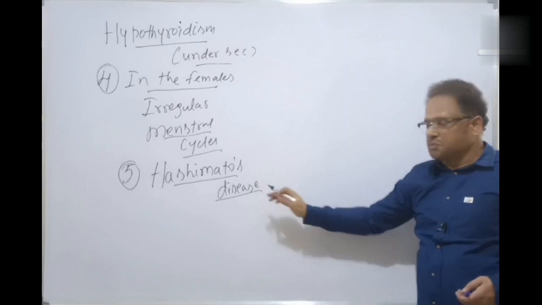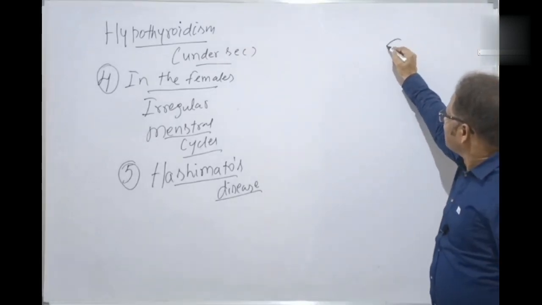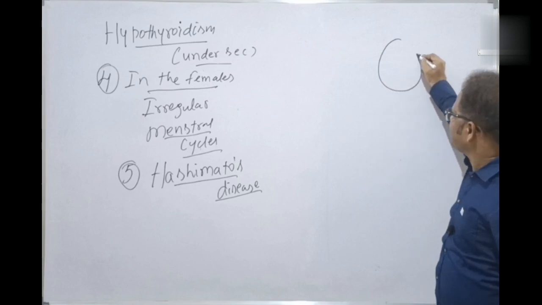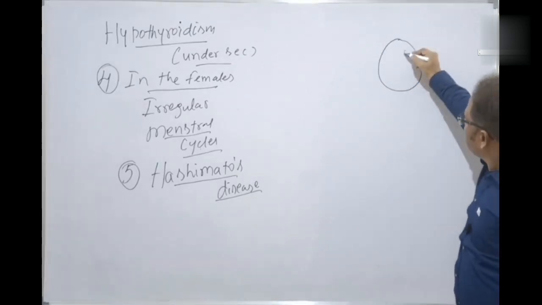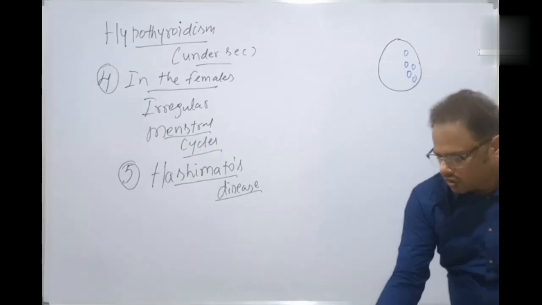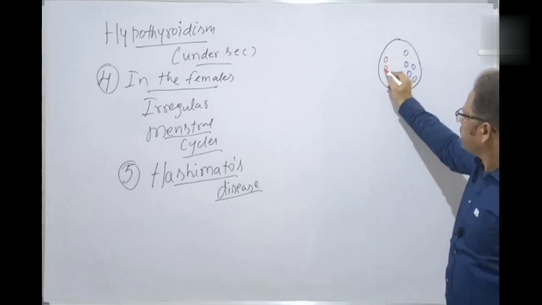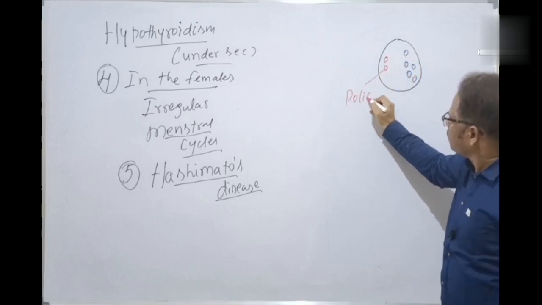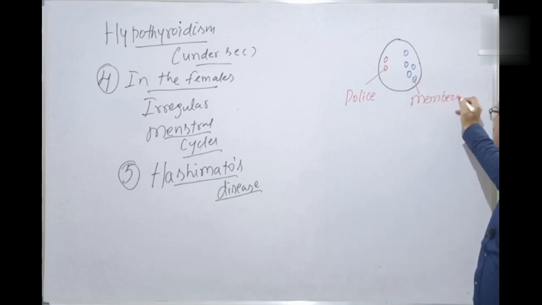Before discussing this, let's have a small glance. This is society, and these are the members of society. Let's assume these are the policemen, and these are members of society, ordinary civilians.